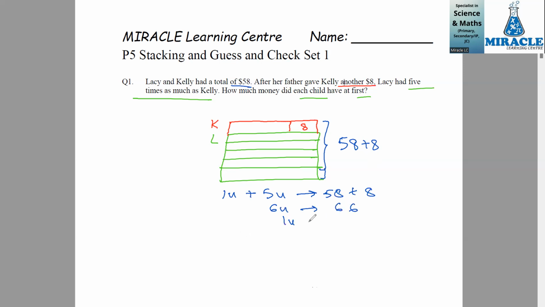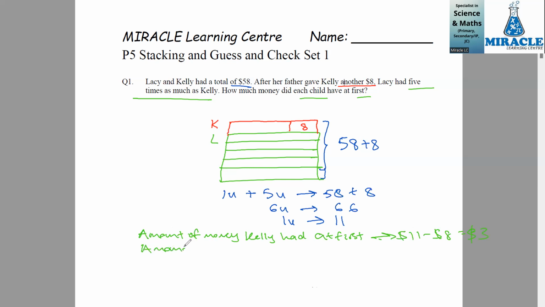So now we can find the value of 1 unit, which is 66 divided by 6, and that gives us 11. So now we can calculate the amount of money Kelly and Lacey had at first. So the amount of money Kelly had at first would be 1 unit minus 8. So $11 minus $8, and this gives us $3.